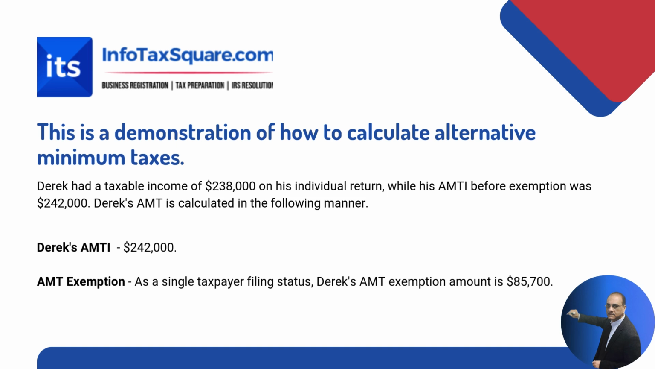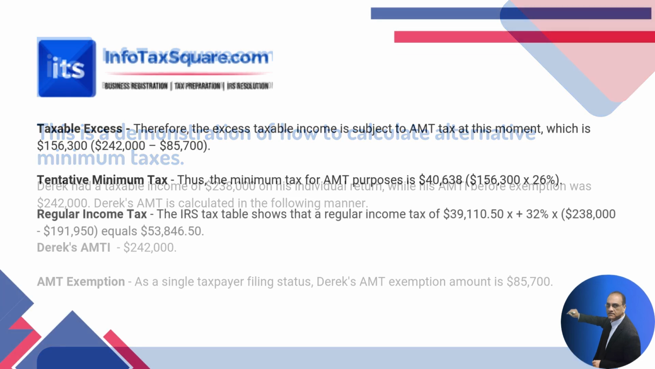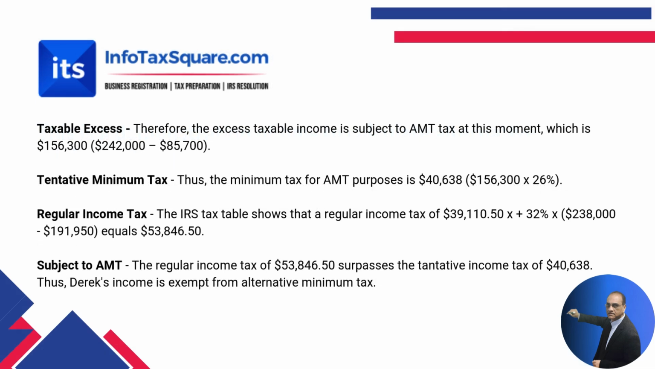Secondly, we need to find out the AMT exemption based on his filing status. Derek is single, therefore the exemption amount is $85,700. Now we have Derek's AMTI and his exemption amount, so we can calculate the taxable excess amount, which is subject to AMT tax. That is $156,300: the AMTI of $242,000 minus the exemption amount of $85,700. So the taxable excess is $156,300.